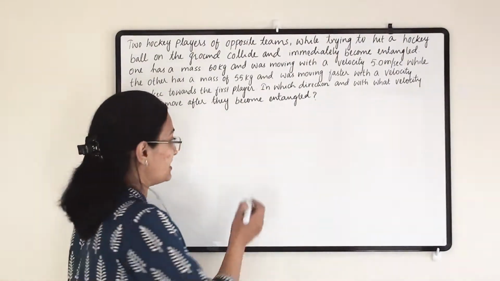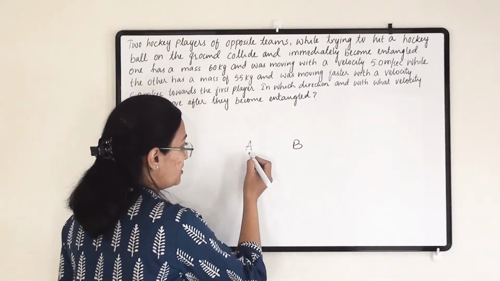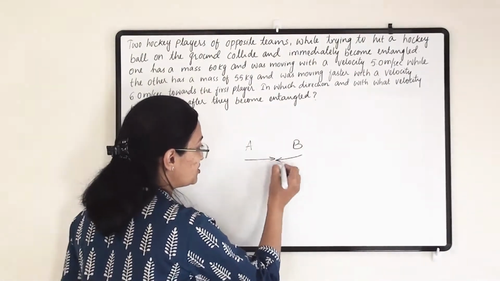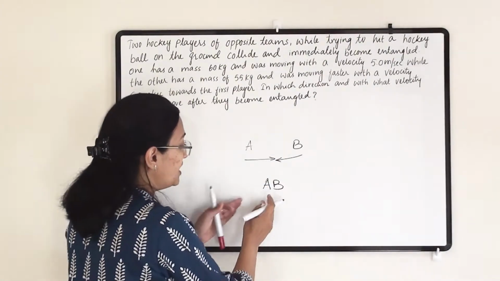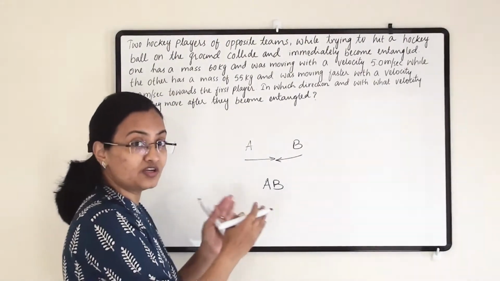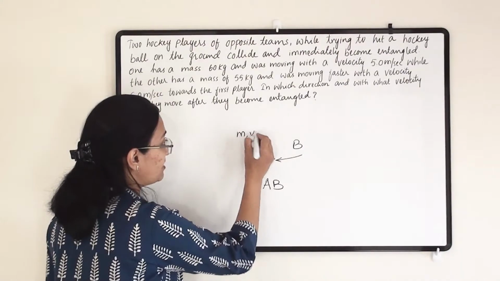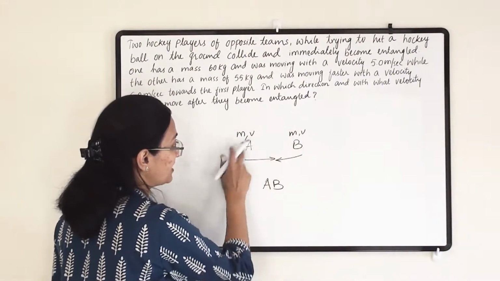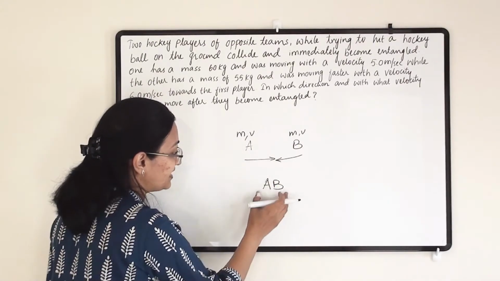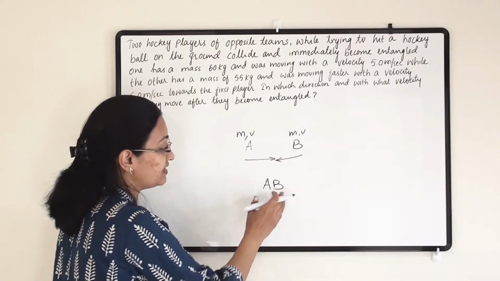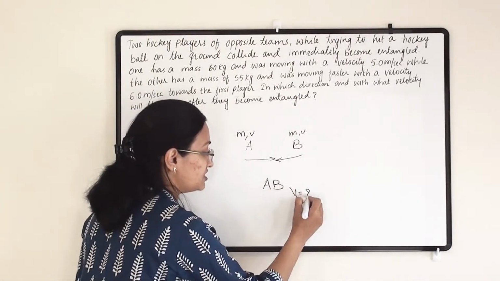Let us understand this example like this: player A and player B are there. Both collide with each other at one point. Now they will move in which direction and with how much velocity? They both have a certain mass and velocity when they are moving. So after they collide, we have to find out in which direction and with how much velocity they will move.